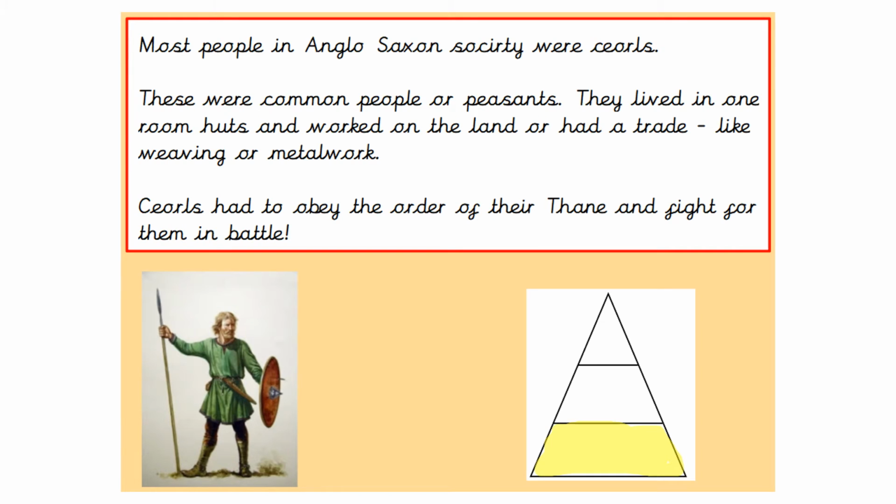Most people in Anglo-Saxon society were churls. These were common people or peasants. They lived in one-room huts and worked on the land and had a trade, like weaving or metalwork. Churls had to obey the orders of the thane and fight for them in battle.